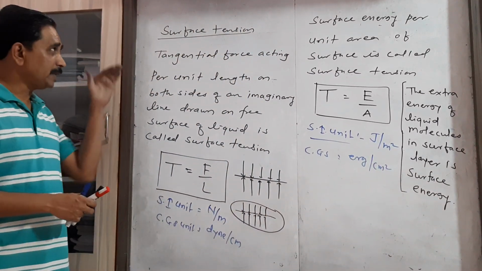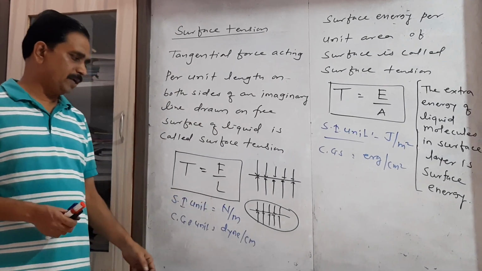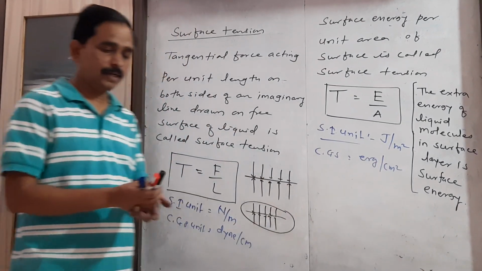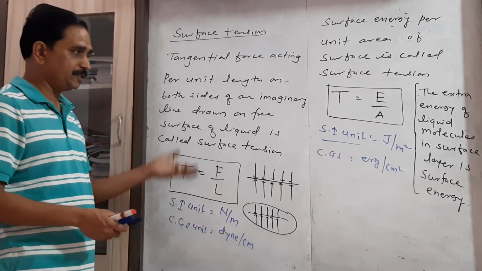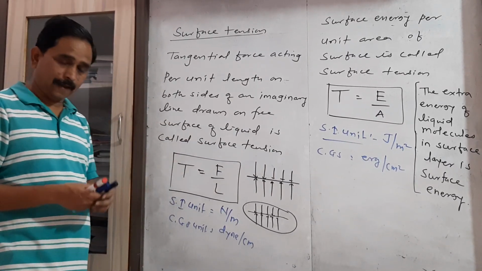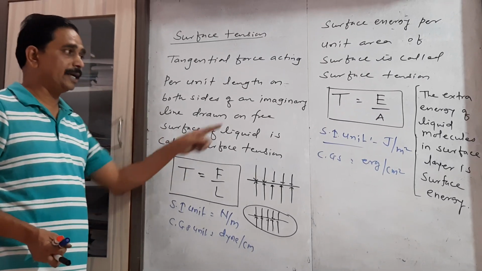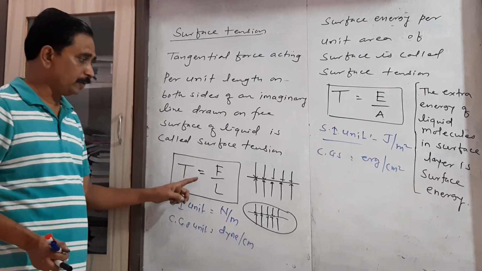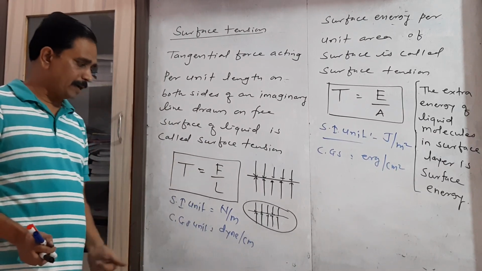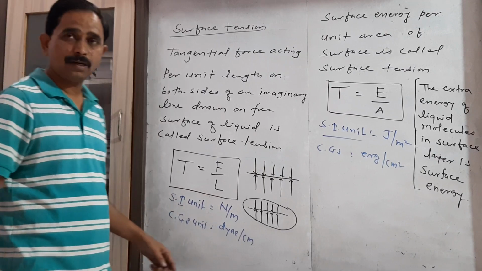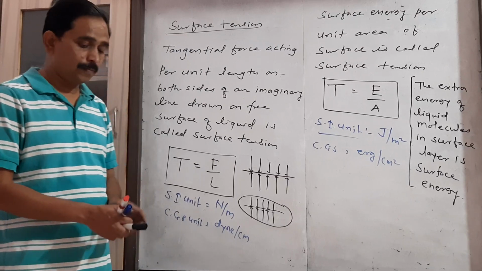Though the same physical quantity has two units, Newton per meter and joule per meter square, the dimensions found from the two formulae are the same. Every physical quantity has the same dimension, though it may have different units depending on how the quantity is defined. We define T equal to F by L, so its SI unit is Newton per meter. When we define T equal to E by A, its SI unit is joule per meter square.